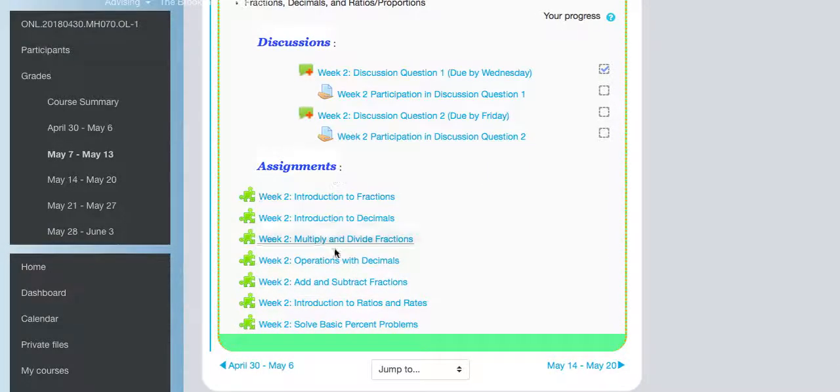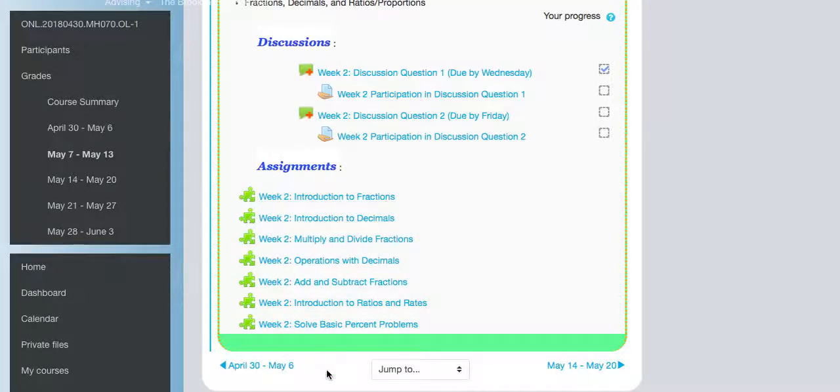Okay, in other weeks, and I'll go back and show this in a second, under Unit 1 you also have a research assignment. You don't have a research assignment every week, but look for it. It would be under assignments here, and it would be down here. I'll show that in a second under week 1. But for this week, we have the 2 discussions, and then we have these Newton assignments. And these are things I think you're really going to like that I was talking about earlier.